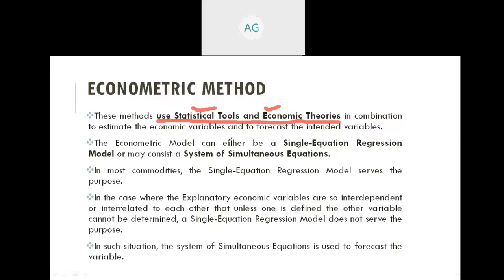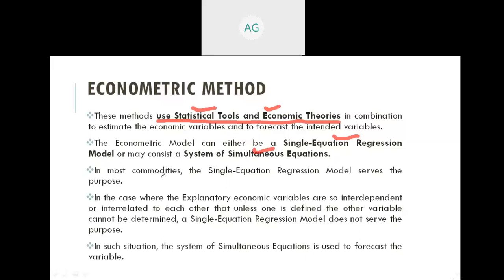That's why its name is econometric method. The econometric model can either be a single equation regression model or may consist of a system of simultaneous equations. So these are the two popular econometric models.